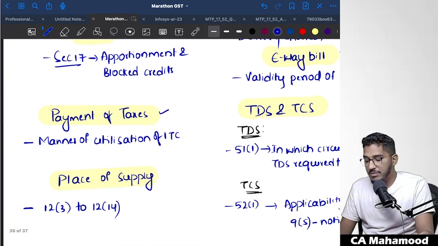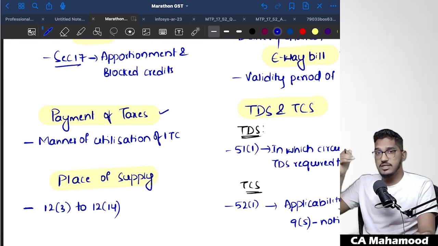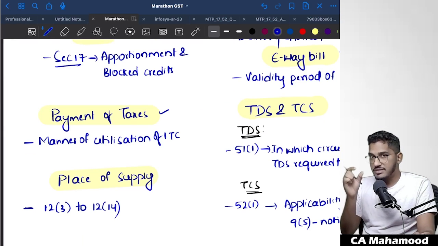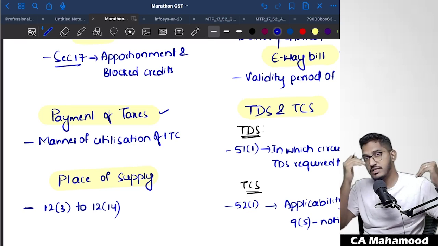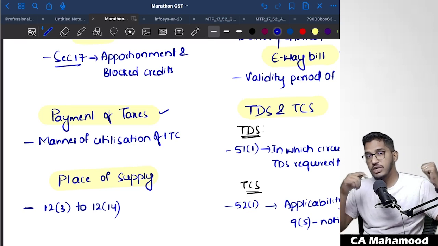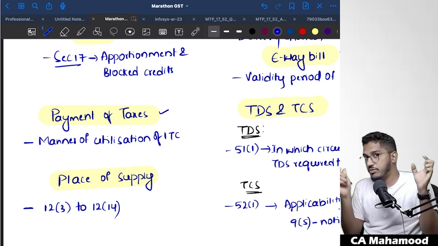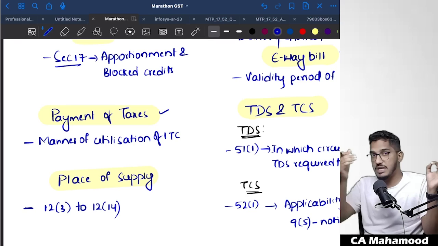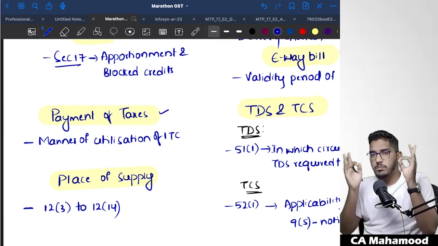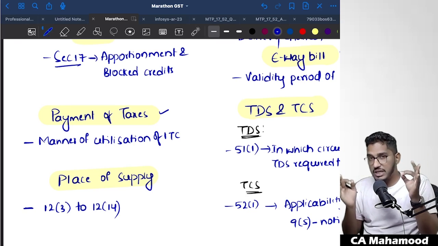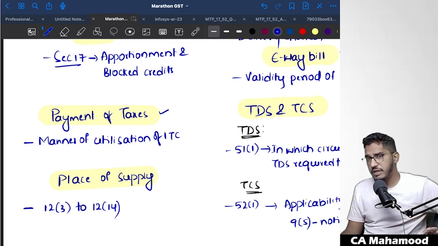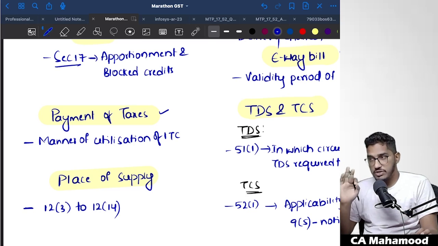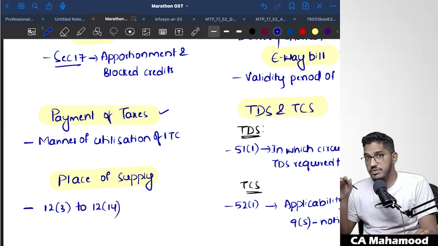Then coming to the payment of taxes chapter, the order of utilization of ITC. Whatever input tax credit you have, what is the order of utilization? First, the IGST balance should be adjusted against IGST. Whatever balance you have left, you can use it for CGST or SGST in whatever manner we want. CGST can be used for CGST. If any balance is left, you can use it for IGST. The same applies for SGST. That manner of utilization of input tax credit is going to be very, very important. Try to solve some 2-3 questions before you go for the examination. Don't just read the provision, even try to solve the questions as well.